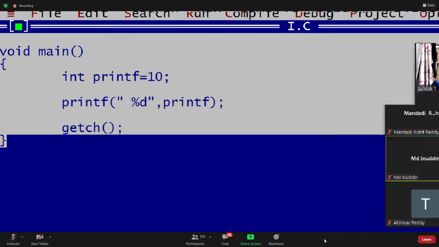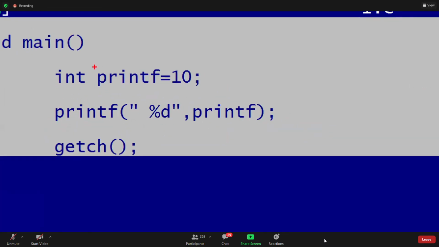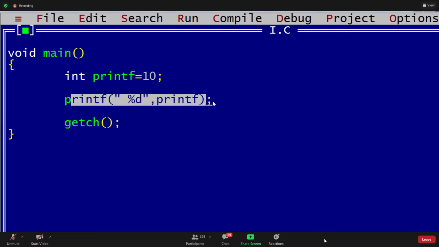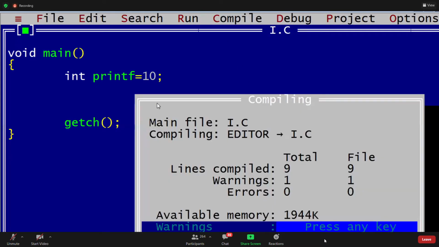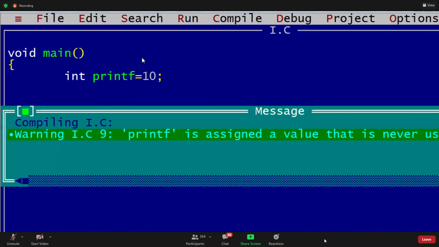Because here printf we are using in two ways. Printf is a variable, guys. We are using it as a function. At a time, both ways are not possible, guys. Here we are using a variable. This is a variable, guys. This is a function. At a time, both are not valid. We can't use it as a variable and as a function. For example, if I remove this, can I declare like this? Yes, it is valid. Okay, it's not an error. Printf we can write. Now at a time both are not possible.